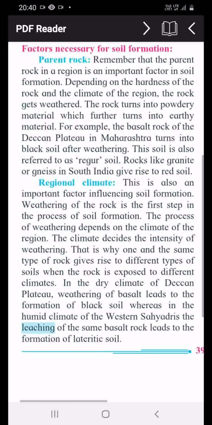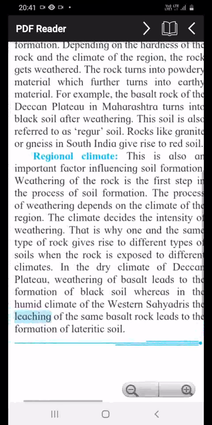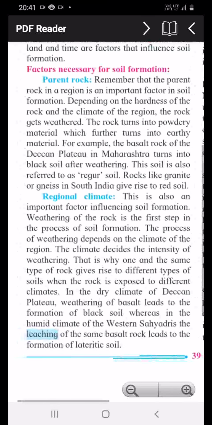That is why one type of rock gives rise to different types of soils. The rock is one, but it gives rise to different types of soils. Okay, just underline this. When the rock is exposed to different climates, it means climate is an important factor for the formation of soil.